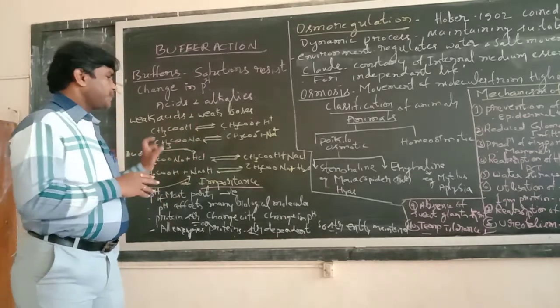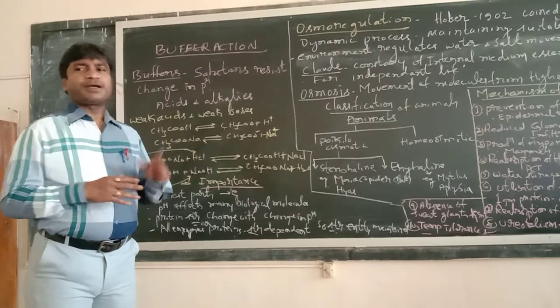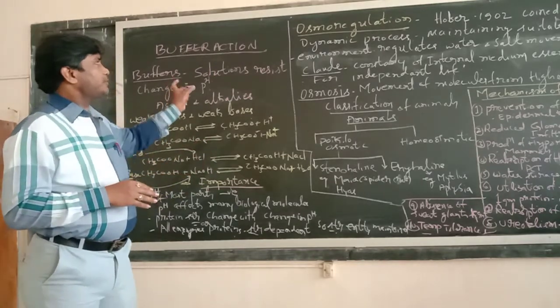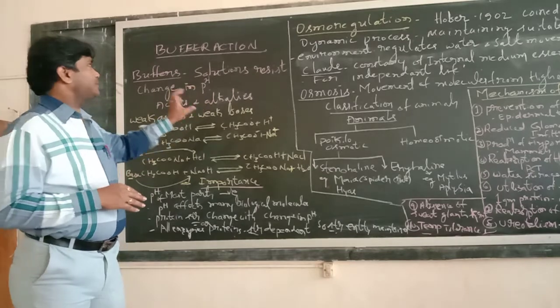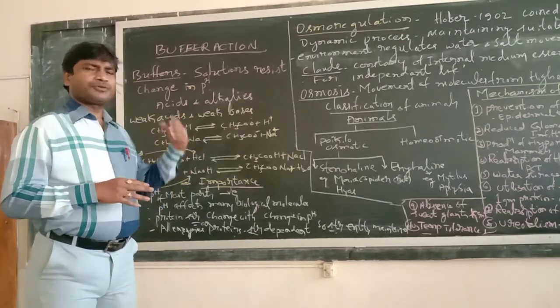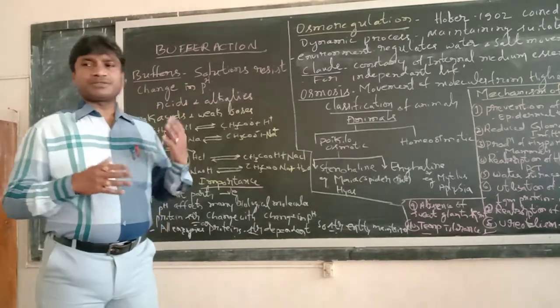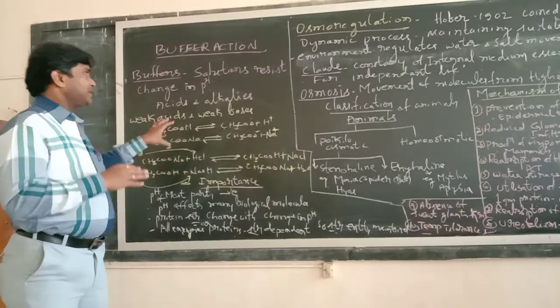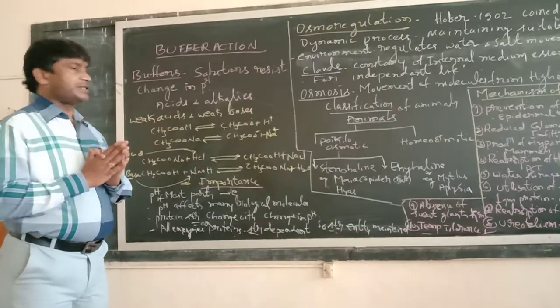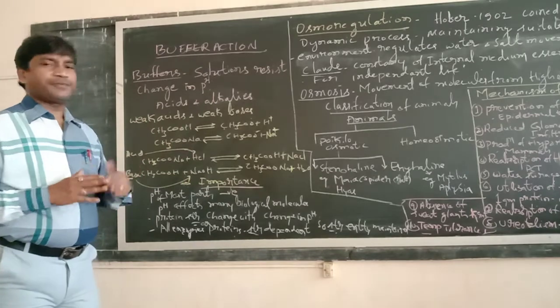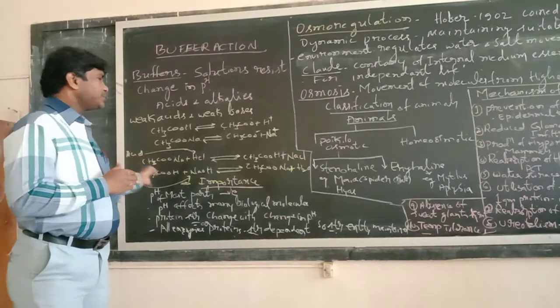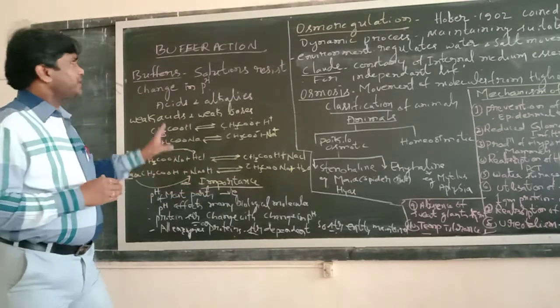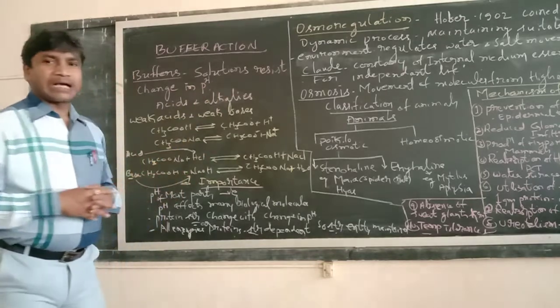That's why pH maintenance is very important, and for the maintenance of pH, certain solutions are called buffers. Particularly weak acids and weak bases are used as buffers. Okay, that's all about buffer action.